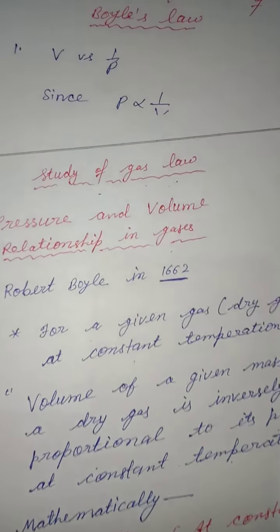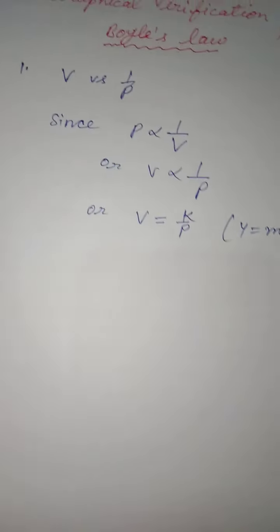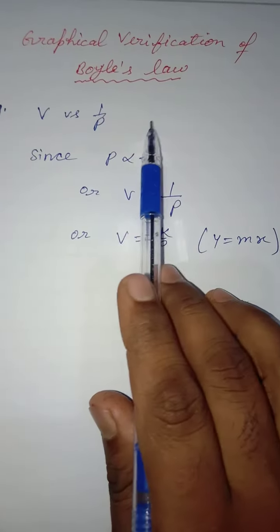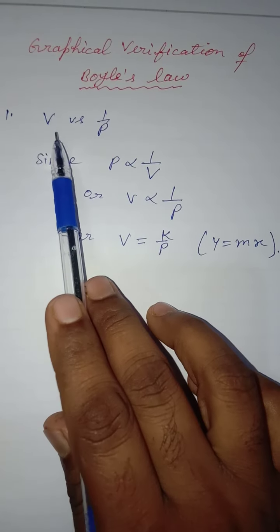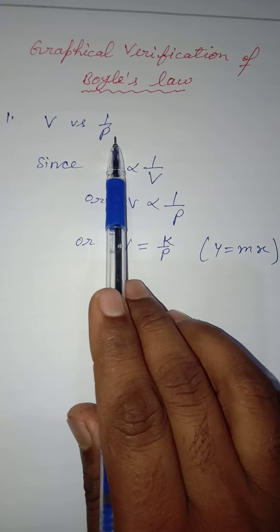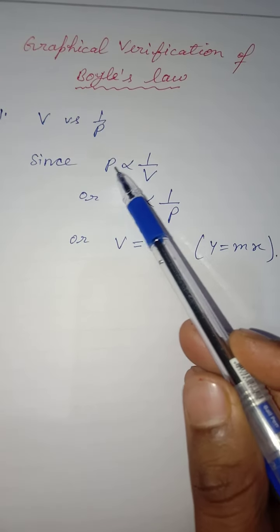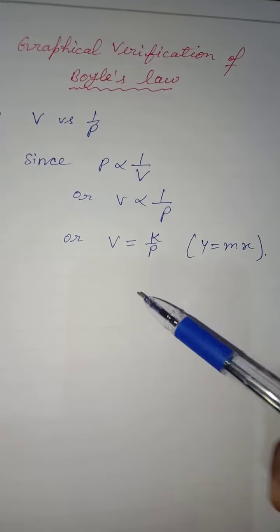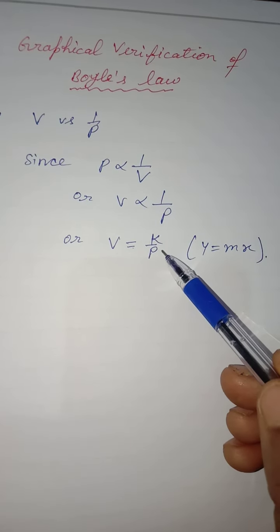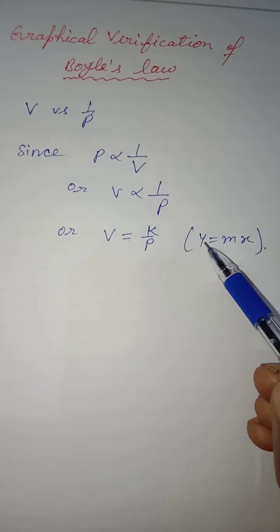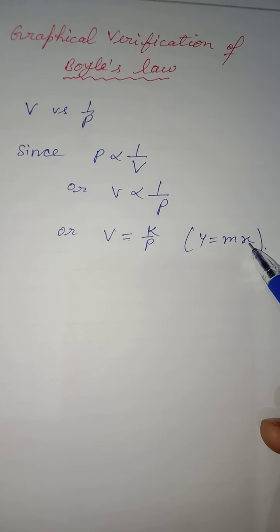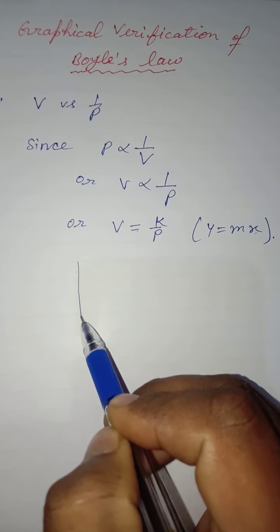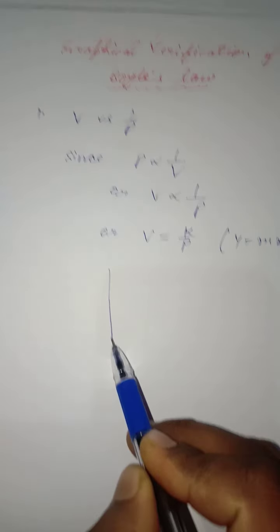Now the same expression we have to show with the help of a graphical representation, meaning graphical verification of Boyle's law. As we have discussed, volume is inversely proportional to pressure, that is V is equal to K into 1/P. This is just like the equation of a straight line, y is equal to mx. So if you want to draw the graph for this equation, then you can take a straight line.